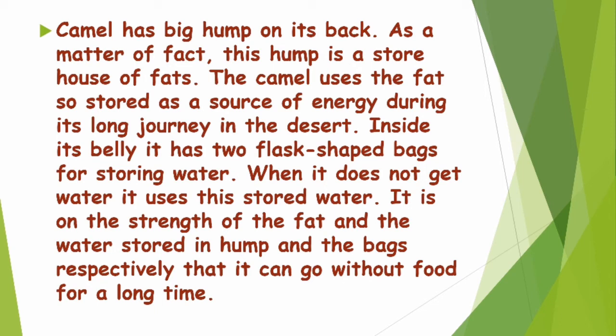Okay, तो इस पैराग्राफ में आपने देखा क्या क्या बताया गया है. That camel के पास एक hump होता है जिसमें वो fats होते हैं, right, and वो इन fats को as a source of energy use करता है, right. And उनकी belly में, उनके stomach में क्या होता है, 2 flask-shaped bags जिसमें वो water store करते हैं, और इन्हीं की वजह से they can go without food for long time, for number of days, because उनके पास stored होती हैं सब चीज़ें, right? So this is how our passage is, and आपको समझ में आया होगा.